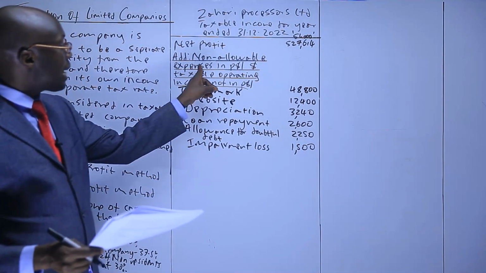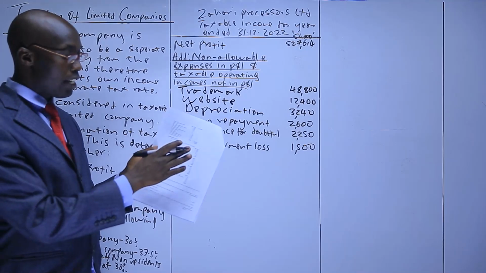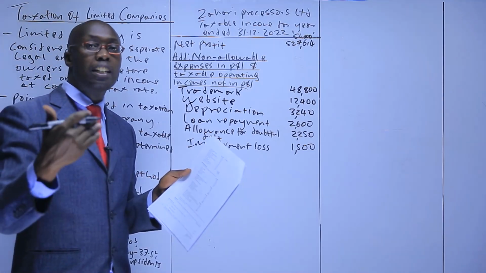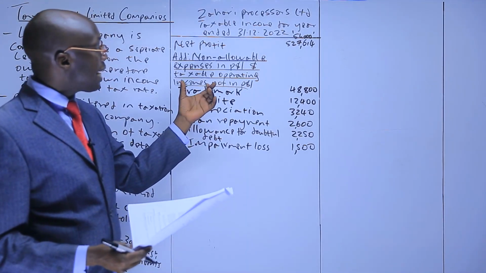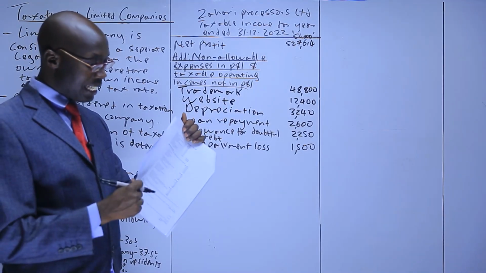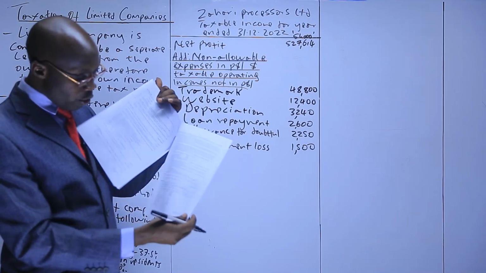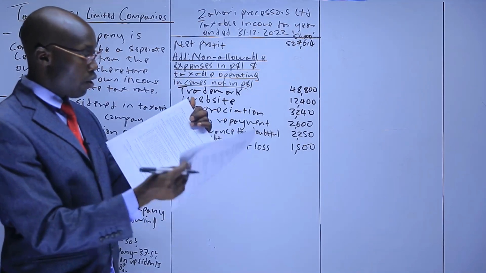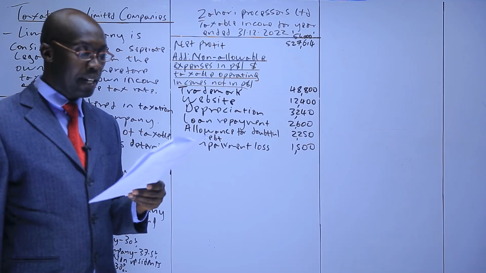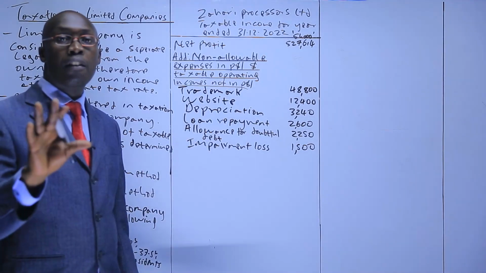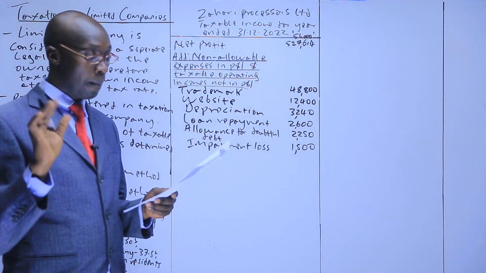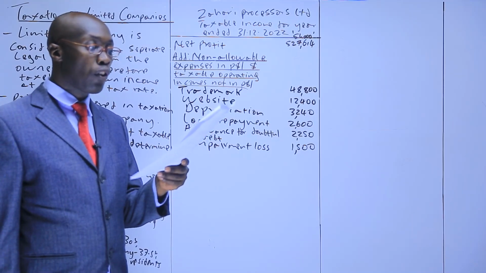Seems we are done with non-allowable expenses in P&L, but we need to go to the additional information and check if there is further analysis of expense in the P&L, and if there is a part that is not allowable. At the same time, in the additional information, we look for taxable operating income not in P&L. An income that is taxable and is operating but has not been included in the P&L. So let's see. Additional information number 1. On 1st April 2022, the company acquired the following assets. Now, those are fixed assets. First, they are not in the P&L. If you go to the P&L expenses, they are not there. So ignore.